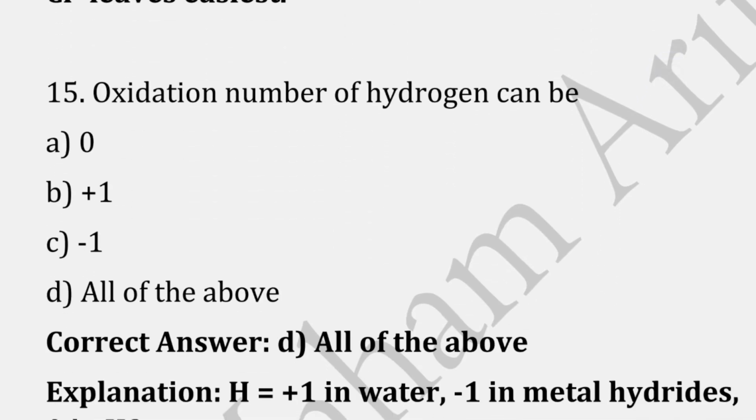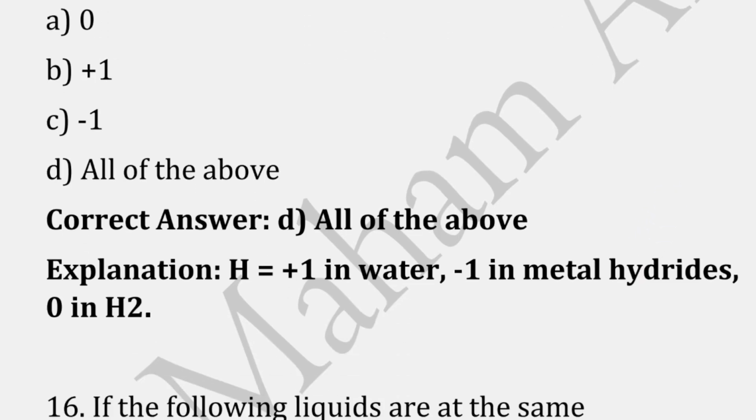Oxidation number of hydrogen can be, correct answer is option D, that is all of the above. Because hydrogen has +1 oxidation state in water and -1 in metal hydrides and 0 in H2.